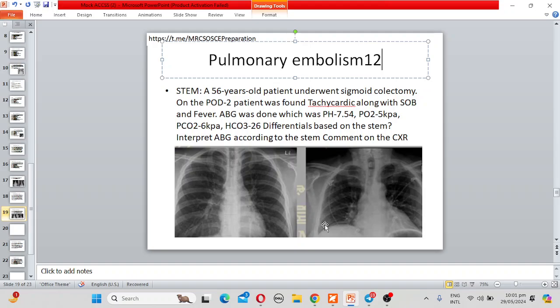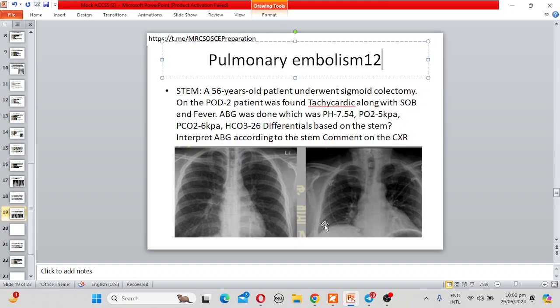If there is some contraindication for anticoagulation, then I will go for an IVC filter. If the patient is hemodynamically unstable, I will go for tissue plasminogen activator. If the patient has massive pulmonary embolism, I will go for pulmonary embolectomy. For that, we need a cardiac surgeon and cardiac facilities like a cardiopulmonary bypass machine and cardiac center. Excellent.